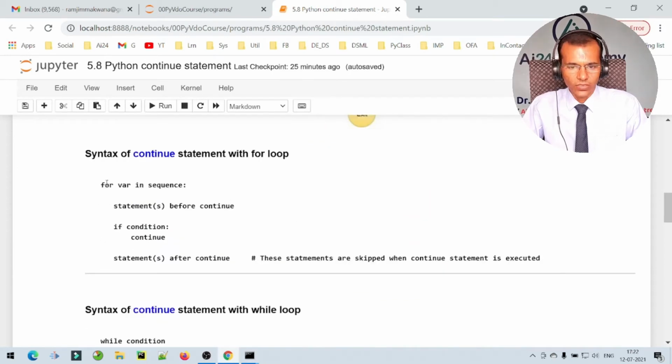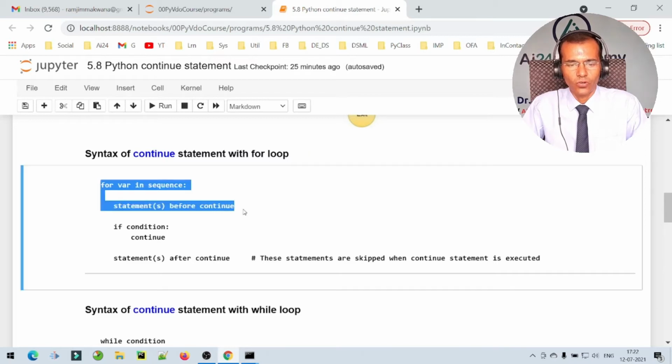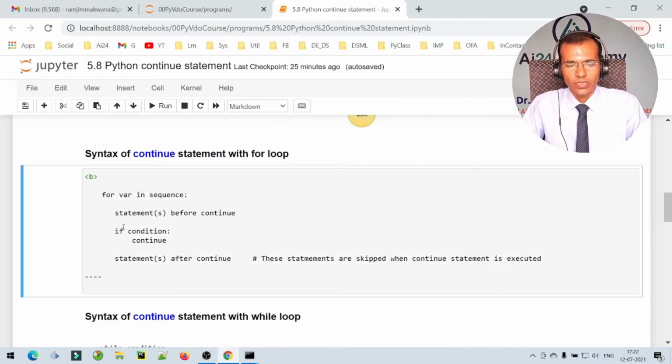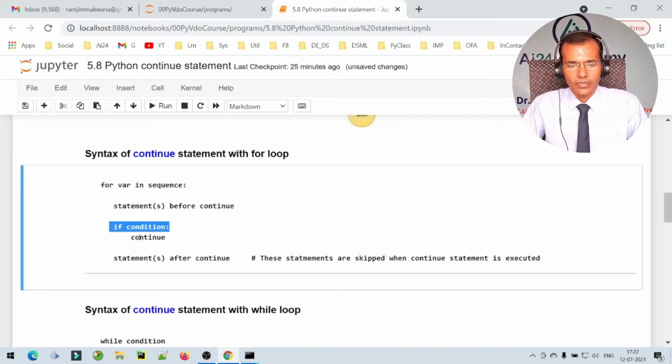So here is the syntax of continue statement with a for loop. This is the syntax of the for loop we have already seen. And now this is an if condition, and if the condition is true, then continue, meaning continue with the next iteration of the for loop. If this condition is false, then the continue statement is not executed. It will execute the statements of this for loop after this particular condition. If this condition is true, then these statements are skipped from execution.